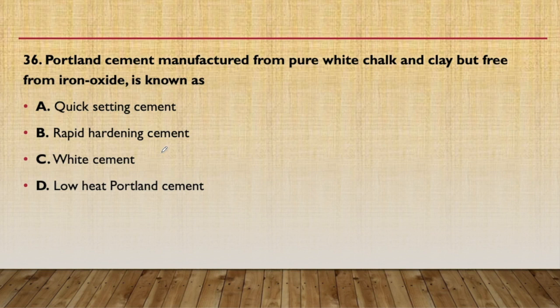The Portland cement manufactured from pure white chalk and clay but free from iron oxide is known as: quick setting cement, rapid hardening cement, white cement, or low heat Portland cement. So the answer will be C, that is white cement. Why? Because iron oxide is responsible for the grayish color of the cement. But if the cement is free from this iron oxide, then the color of the cement will be white.